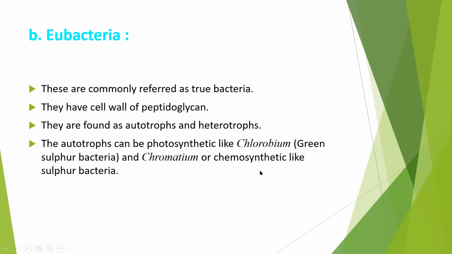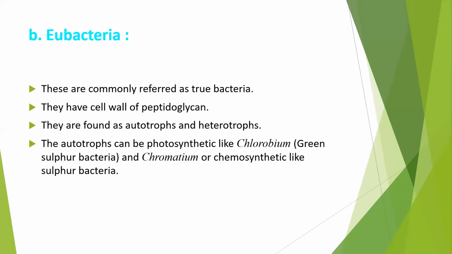Whereas what does chemosynthetic do? How does chemosynthetic bacteria work? Chemo means chemical. So what does this chemosynthetic bacteria do? This chemosynthetic bacteria, they get the energy from oxidizing inorganic compounds. This I had explained in the last lecture also. Instead of using energy from the sunlight, they break the chemical bonds of substances.